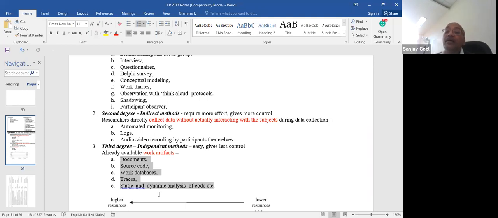Work artifact could be that there is a building that exists. So in software it is a code, but in civil engineering maybe a work artifact is a building or a bridge that exists or a road that exists. So work artifacts can be in many forms.